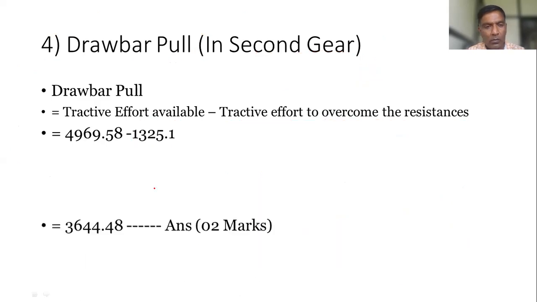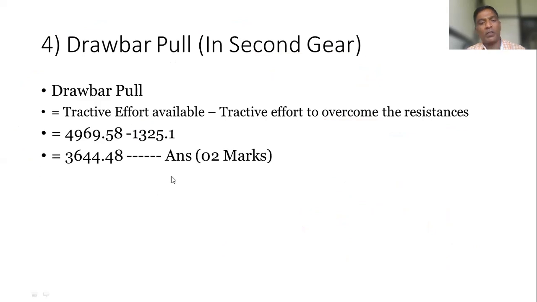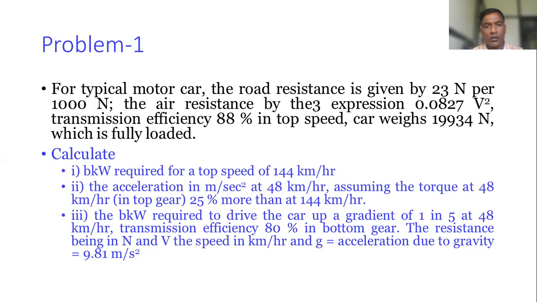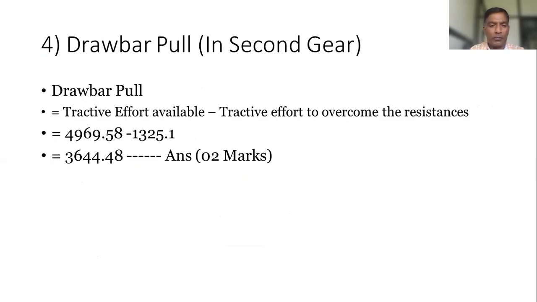Yes, sir. Then the total value, that is the drawbar pull available, is 3644.48. Okay, should we proceed?